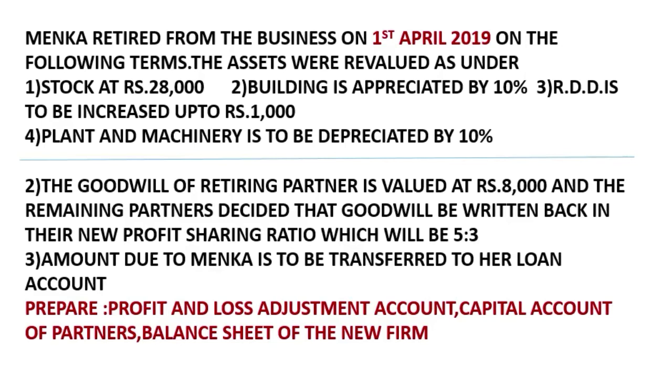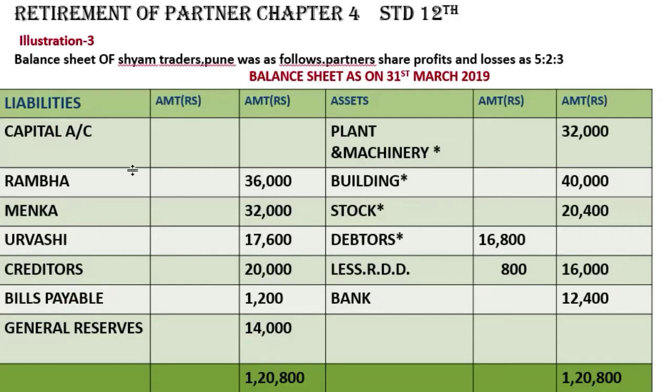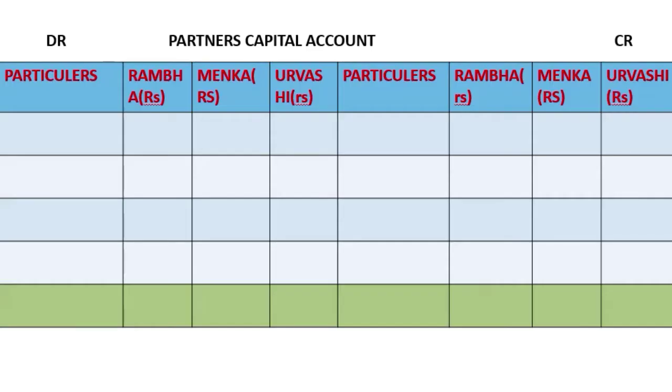So let's get started. We'll start posting the liability side. Capital is given for Rambha, Menka and Urvashi. So it's 36,000, 32,000 and 17,600. That will go on the partners capital account, credit side, as by balance brought down.